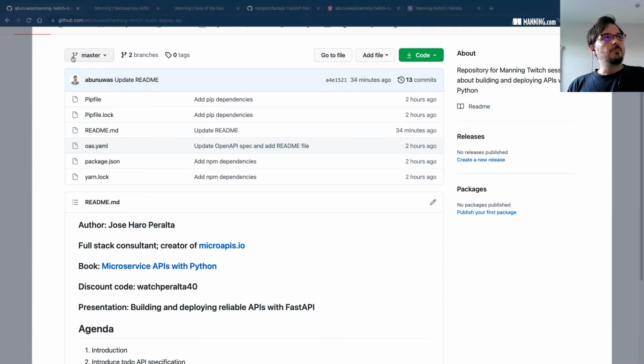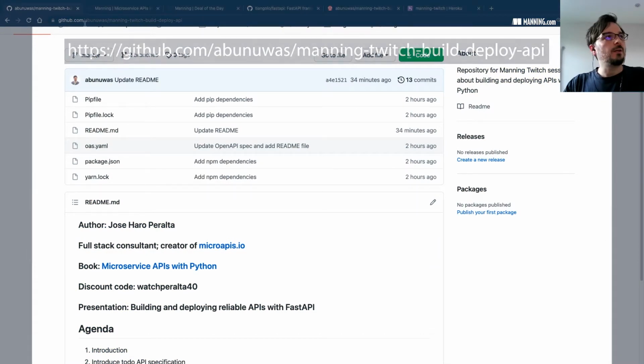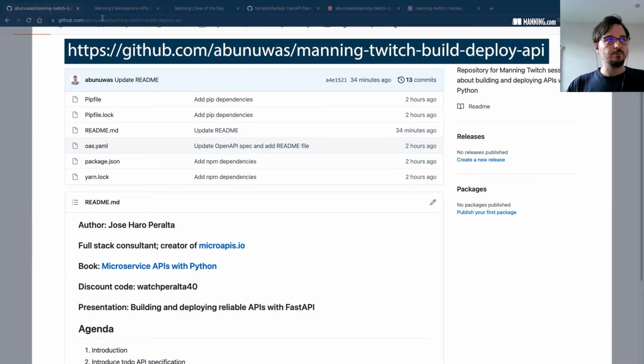I've created a repository in GitHub. The repository is available under my GitHub account, which you can see here in the website. It's a Bunwas, and the repo is manning twitch build deploy API.